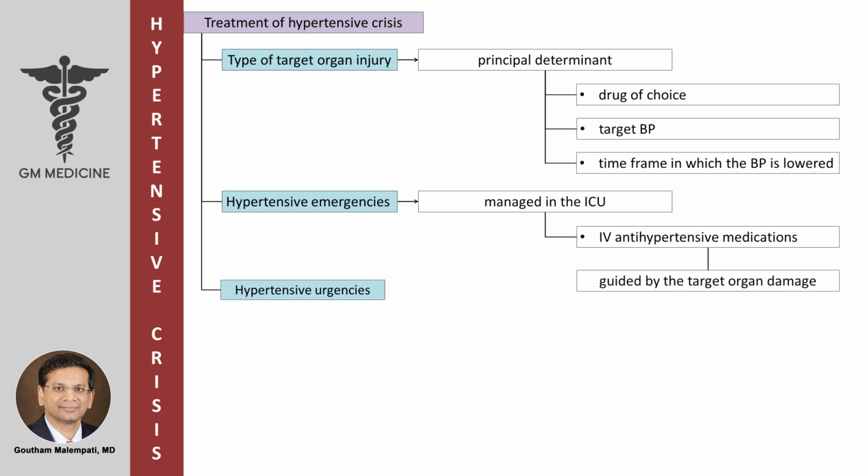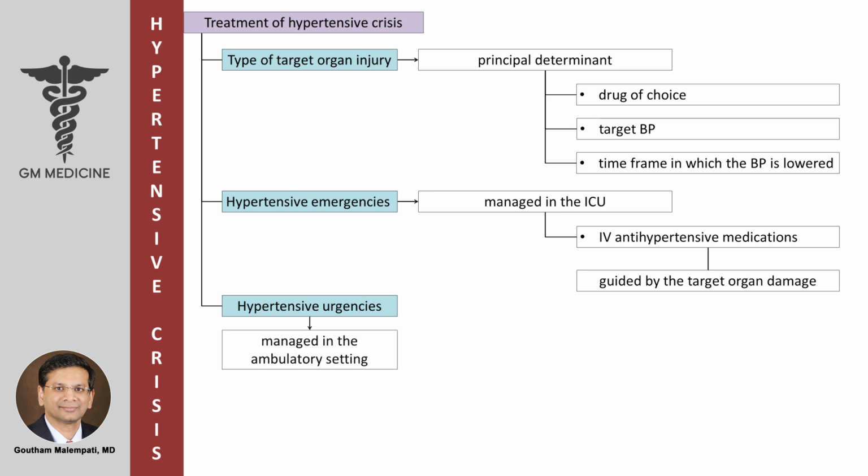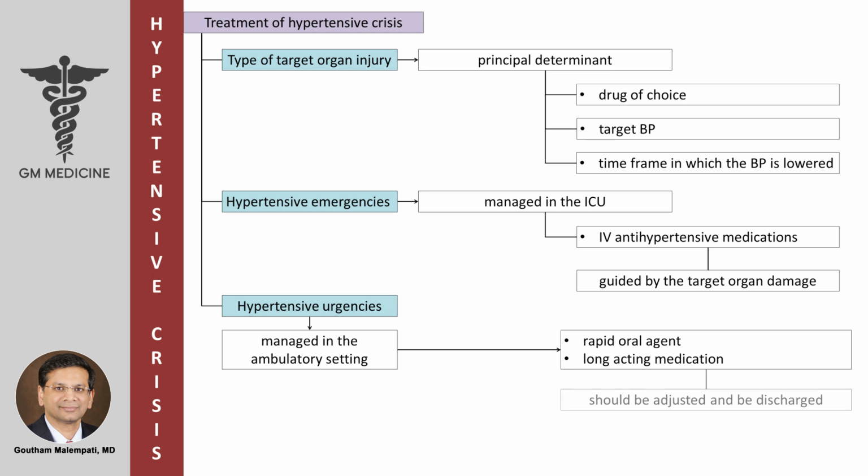On the other hand, hypertensive urgencies are managed in the ambulatory setting. Patients should be given a rapid oral agent, and long-acting medication should be adjusted. Patients should be discharged when the symptoms have improved and the blood pressure is less than 180 over 110 mmHg.